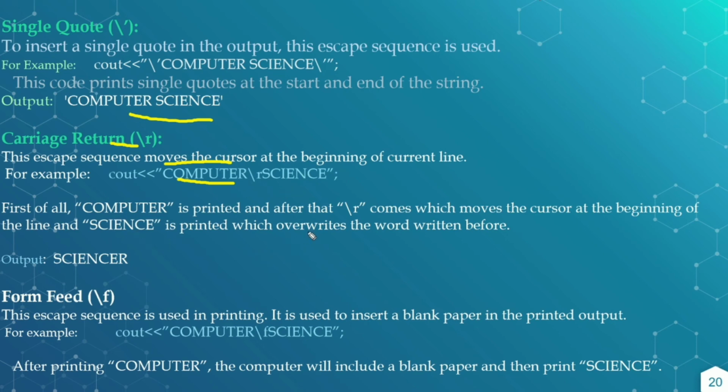Okay, and the sign view overrides the already existing output, that is "computer", so it displayed "signs", and the \r is the extra character that is displayed as usual. Like this, the output is displayed.